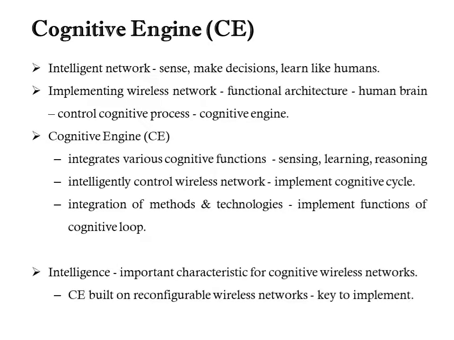A cognitive network is an intelligent network that can sense, make decisions and learn like a human. Implementing such a wireless network requires a functional architecture similar to the human brain to control the whole cognitive process, which is said to be a cognitive engine. A cognitive engine integrates various cognitive functions like sensing, learning and reasoning so that it can intelligently control a wireless network to implement a cognitive cycle.